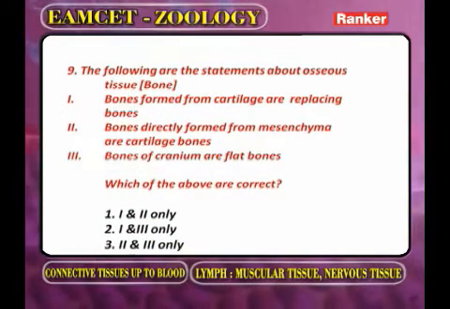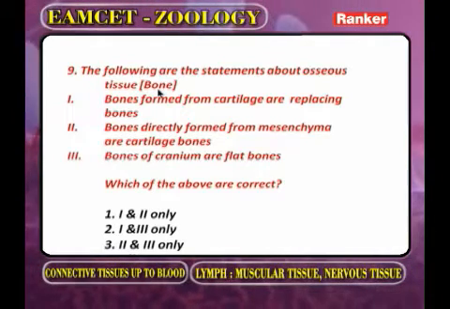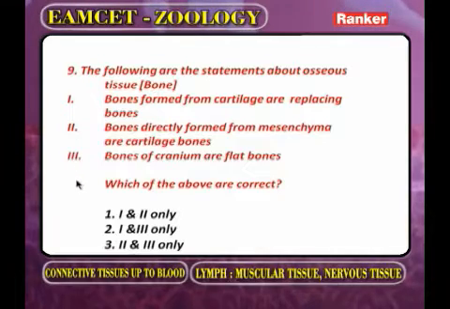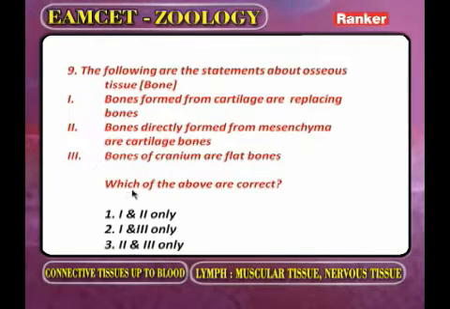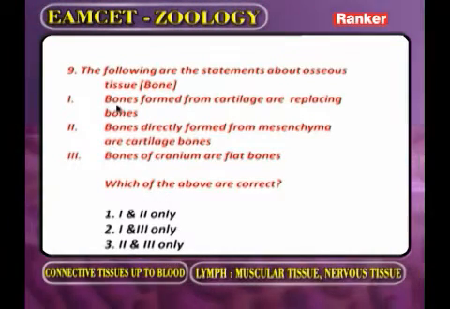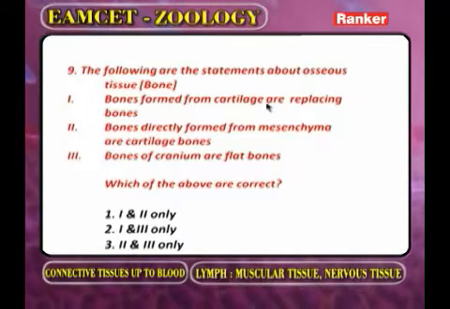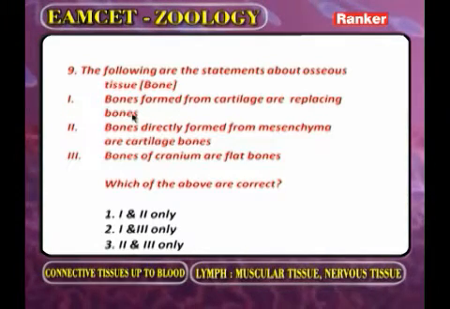The following are the statements about osseous tissue. In brackets, what is the other name of osseous tissue? The bone. Now don't go for the statements. What they asked below is, which of these statements are correct regarding the bone? Now we are going to get the correct answer. Now you have to read the first statement. Bones formed from the cartilage are replacing bones. No doubt.